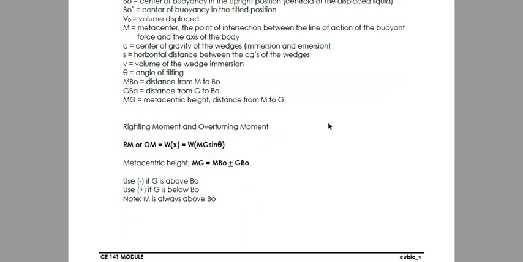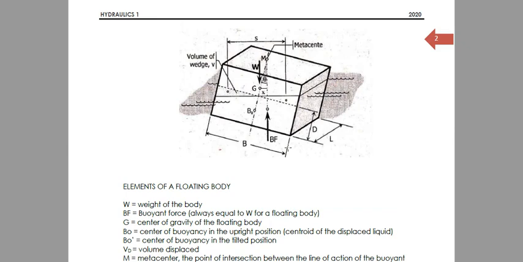So we can also compute for the righting or overturning moment. Based from the figure, since may couple dito, the weight is equal to the buoyant force. So basically, they would create a couple, a moment of a couple. How do you compute for the moment of a couple? That's the force, either weight or buoyant force, they are just the same, times the distance between the two forces, which in this case is x.